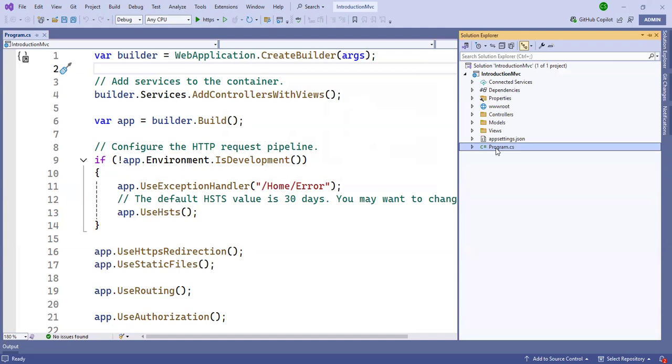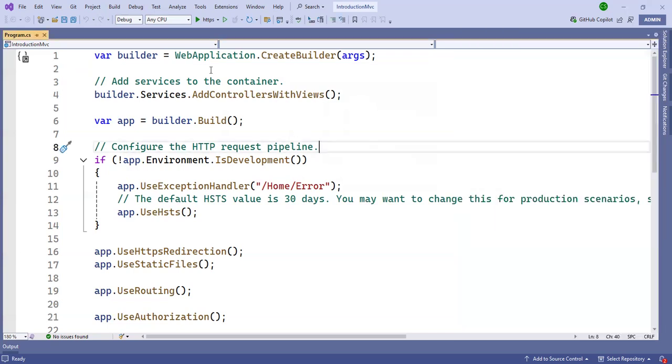Suppose you understand the console application. In the console application, you know the main file, static void main. By default, when you run the application, the static void main function is called first. Same thing here: program.cs is the first file for the execution. This is the first file that is executed.